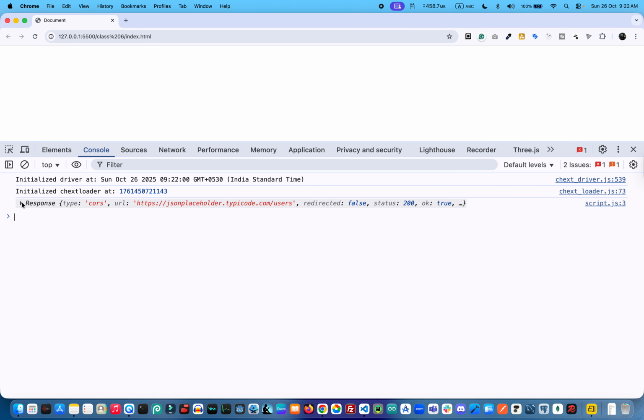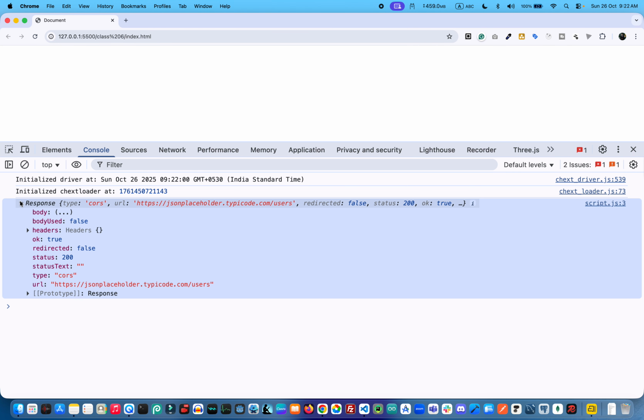Did you see, the first thing we get is a response, and here I have so many response type data like body used, headers, redirected. So many options are given by the response.